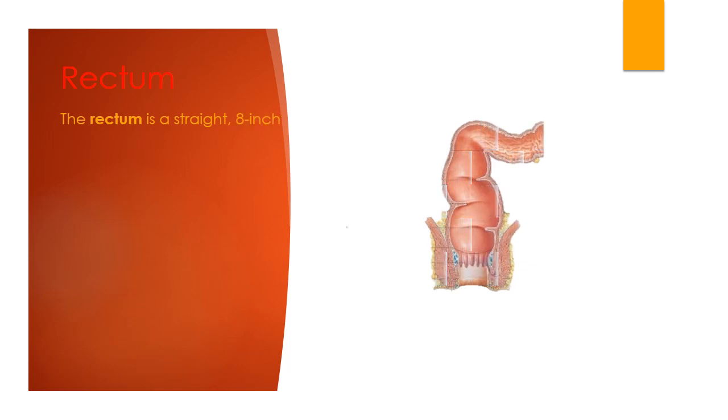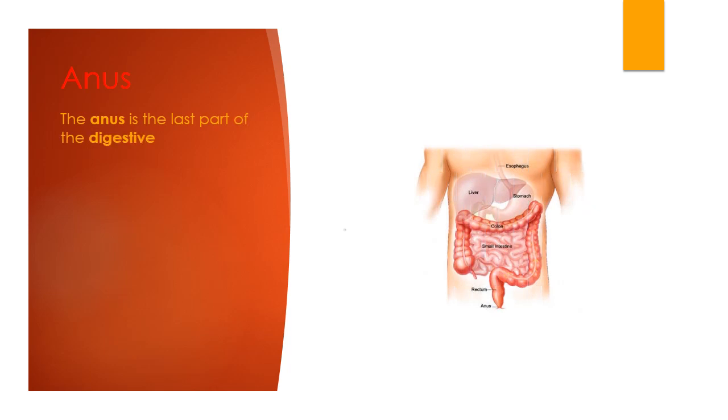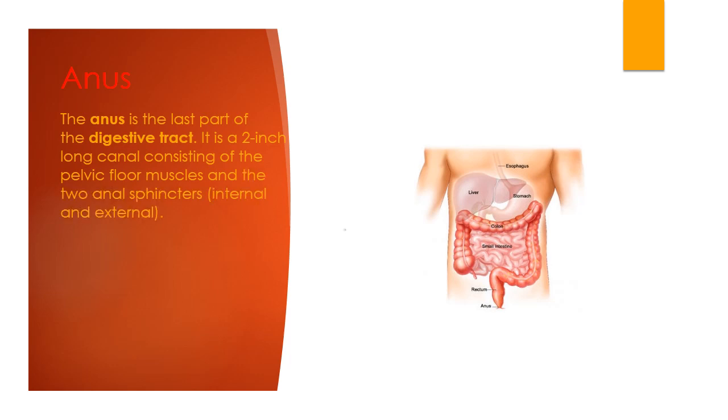Rectum. The rectum is a straight 8-inch chamber that connects the colon to the anus. The rectum's job is to receive stool from the colon, let you know that there is stool to be evacuated, and to hold the stool until evacuation happens. Anus. The anus is the last part of the digestive tract. It is a 2-inch long canal consisting of the pelvic floor muscles and the two anal sphincters, internal and external.